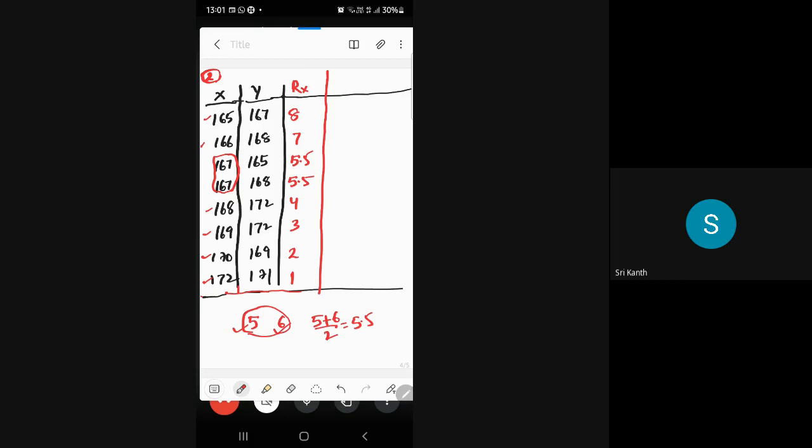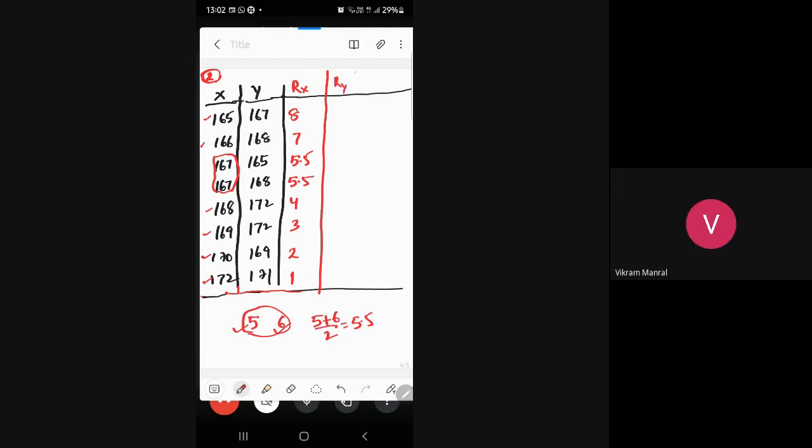Sir, here at 168, 5.5 came, right sir? Again at 168 should 5.5 come? 5.5 came at 167, not 168. I gave 4th rank at 168. Okay sir, from first to here it is okay. It is for X variables. I'm talking about X. I'm writing ranks for X. Yes, I got it, sir.